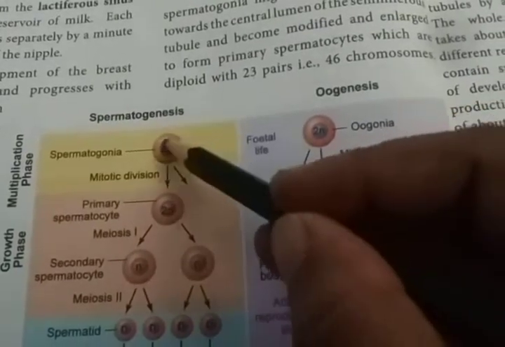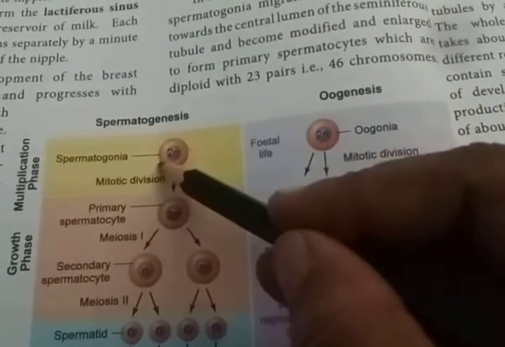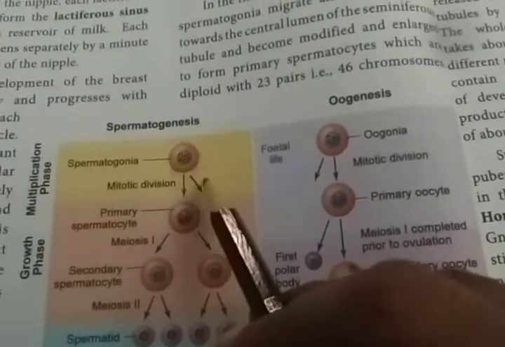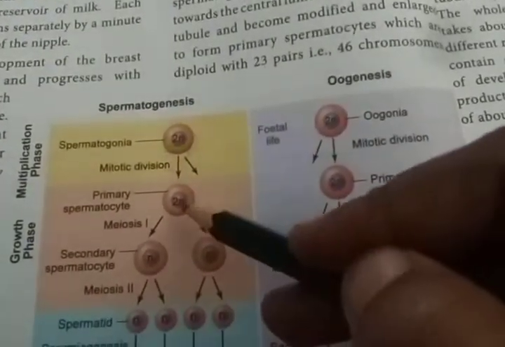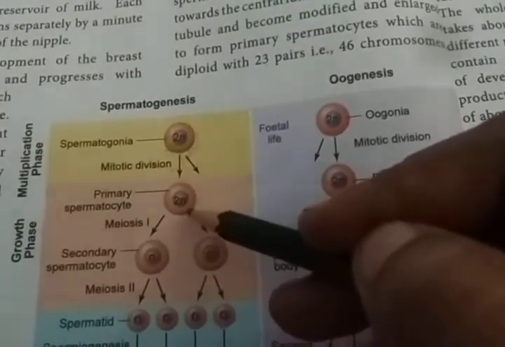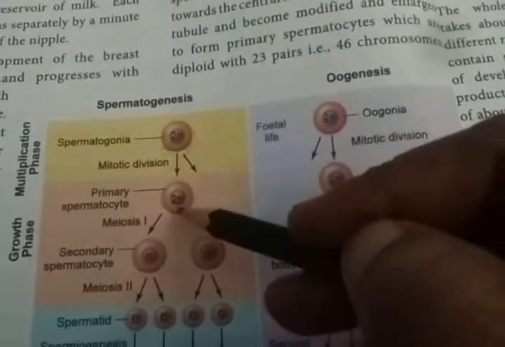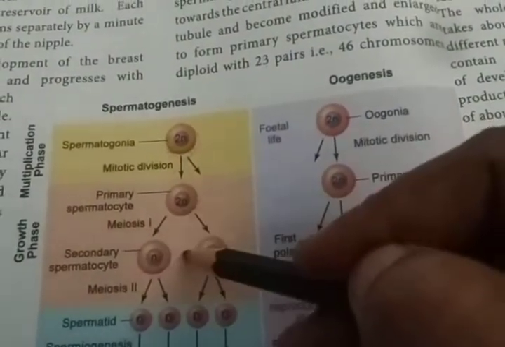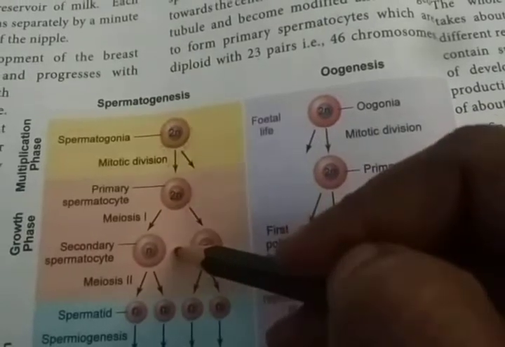So here, in mitotic cell division, they cannot reduce the chromosomal number. Next, the primary spermatocyte is going to undergo meiotic cell division. Meiosis is a reduction division, so they can reduce the chromosomal number.